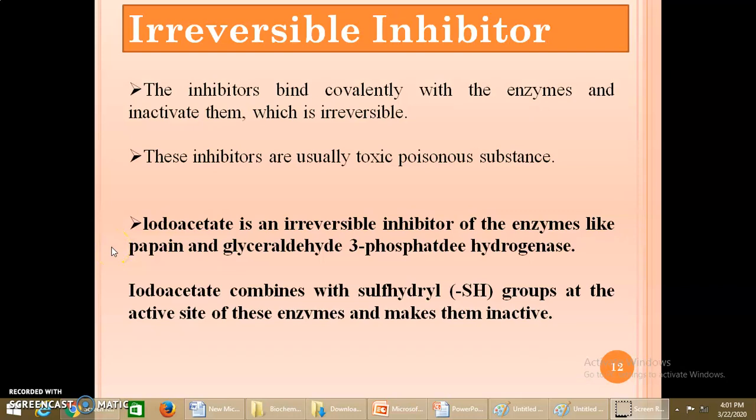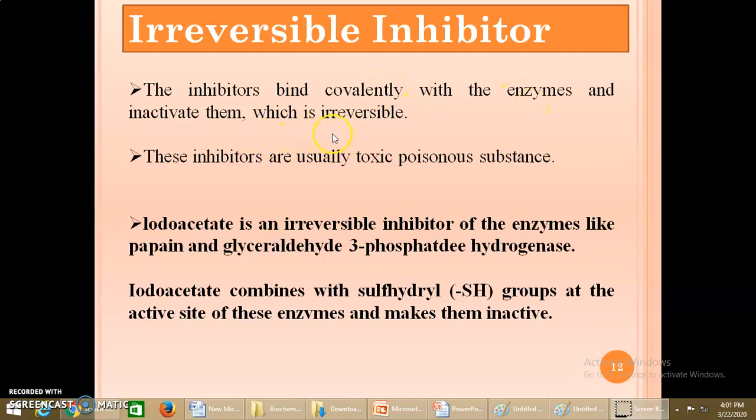In continuation of the first part of enzyme inhibition. Yes, this is the second part. We have already learned types of inhibitions. First is reversible inhibition and the second one is irreversible inhibition. Irreversible inhibitors: the inhibitors bind covalently with the enzyme and inactivate them, which is irreversible.